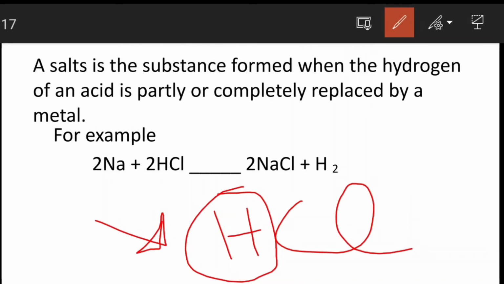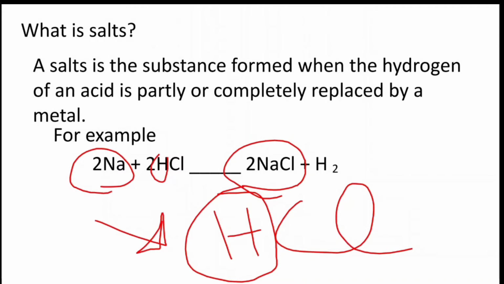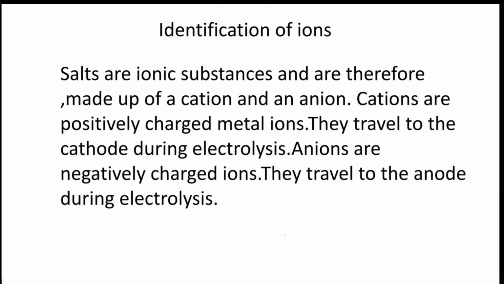For example, sodium replaces hydrogen in HCl and NaCl forms. This is a salt. To repeat, a salt is a substance formed when the hydrogen of an acid is partially or completely replaced by a metal.